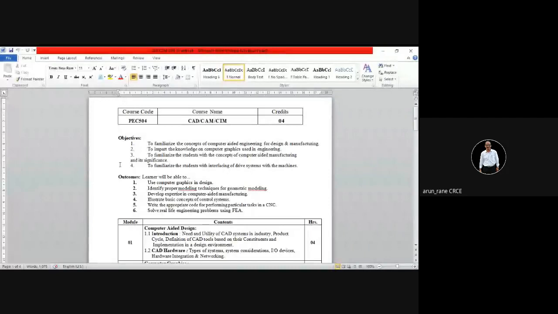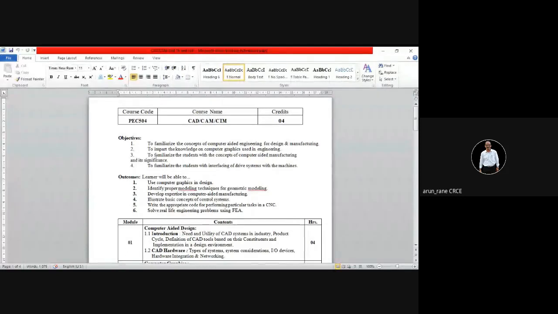Now there are four course objectives. You are familiar with what CO means: course objectives. First objective is to familiarize the concepts of computer aided engineering for design and manufacturing. It means what is the use of CAE, computer aided engineering, in design and manufacturing? Second objective is to impart the knowledge on computer graphics used in engineering. Computer graphics means computer modeling. So what is the use of computer modeling in engineering?